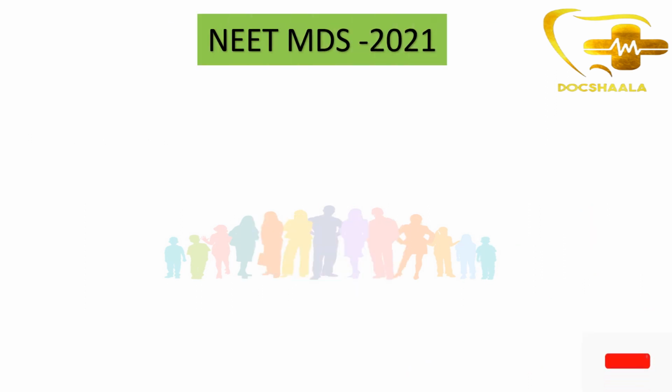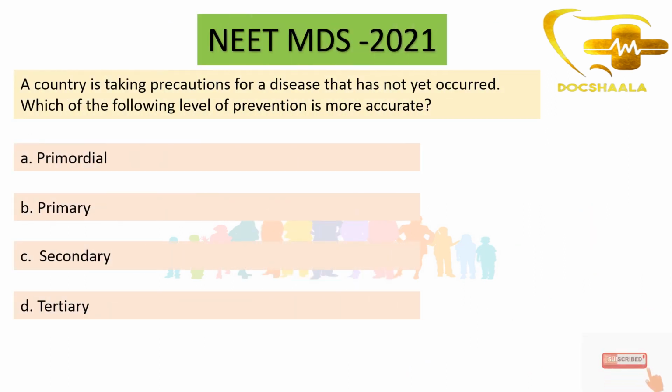Coming back to our question: a country is taking precautions for a disease that has not yet occurred. Which of the following levels of prevention is more accurate? From the discussion above, we know that the answer is primordial prevention.